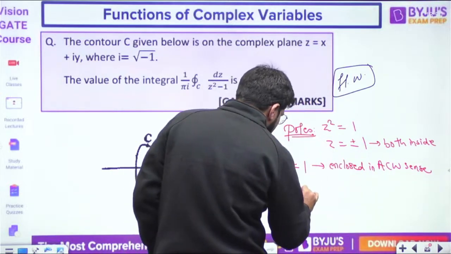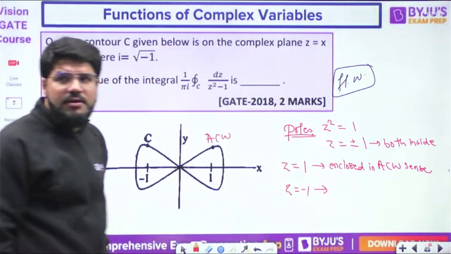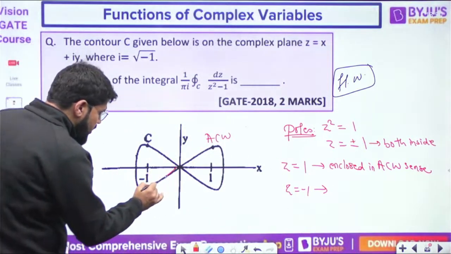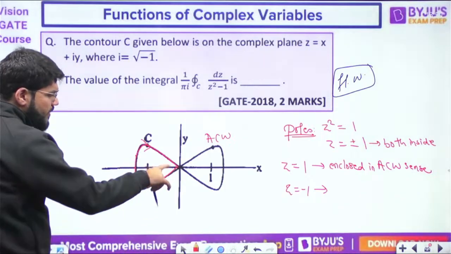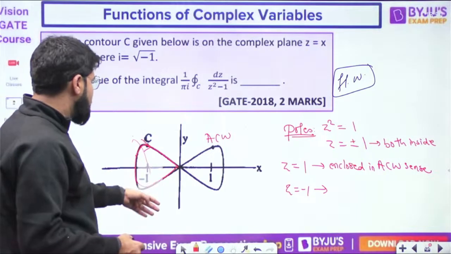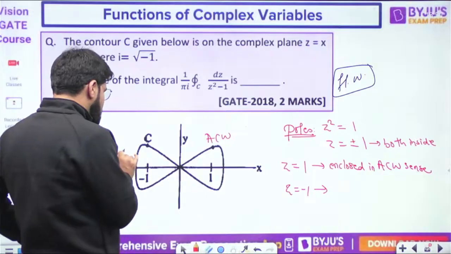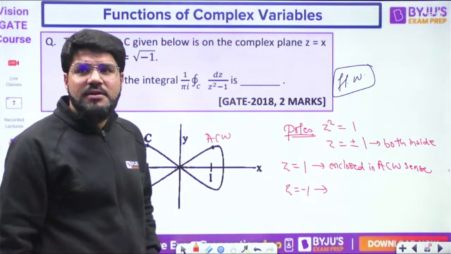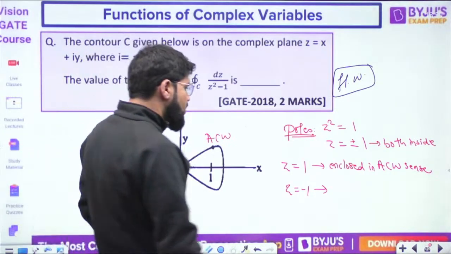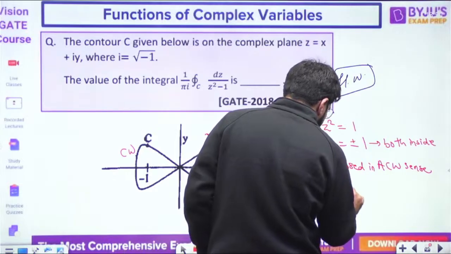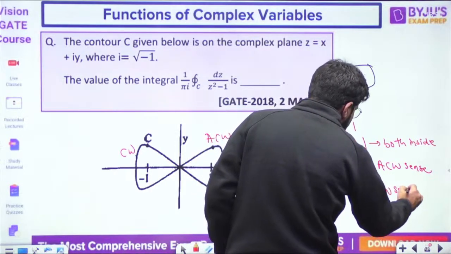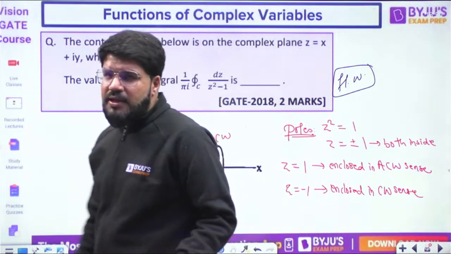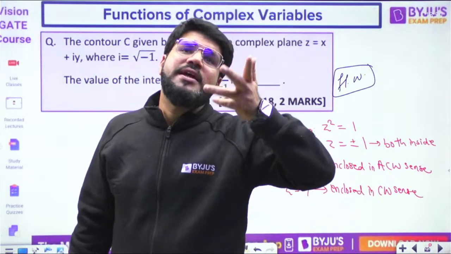What about z equal to minus 1? When you look into the arrow, the movement of this plot around z equal to minus 1, in what direction is it enclosed? This one is enclosed in the clockwise direction. Clear? Now some of you were asking, what about the clockwise sense? If no diagram was given, like normally a circle, what direction was I assuming till now?